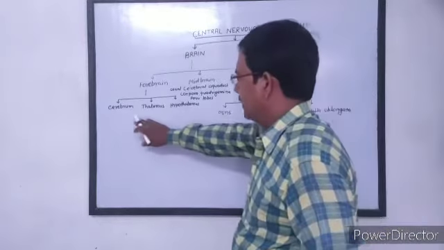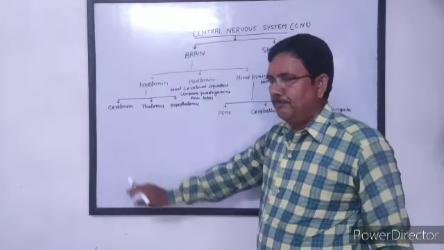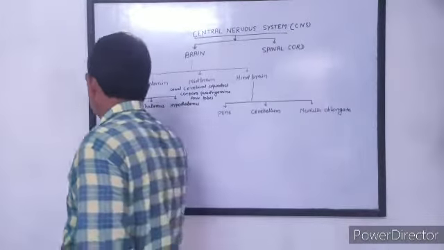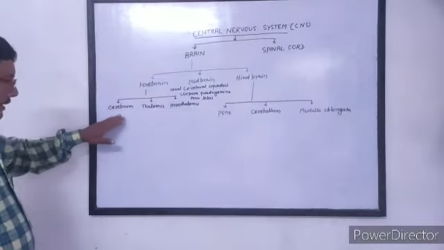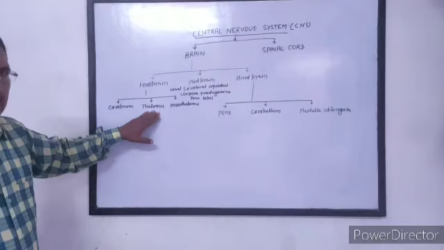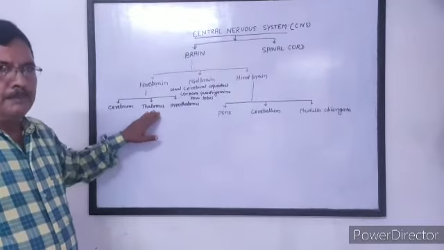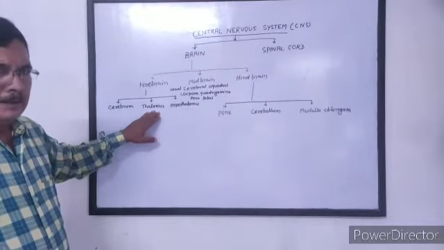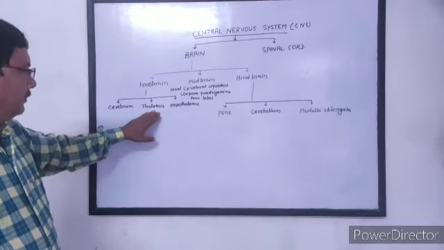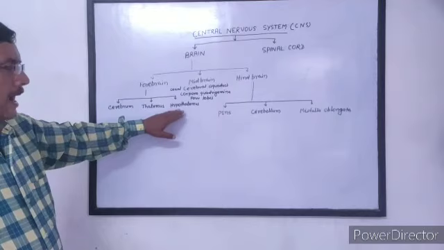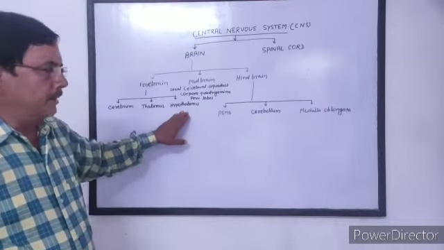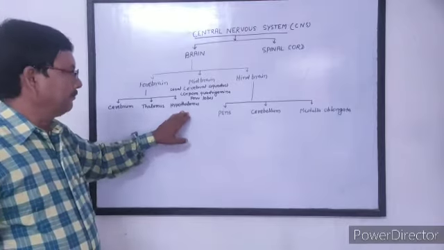Cerebrum is the main site of thought, intelligence, memory, etc. Thalamus is the main controlling center between brain and our body. It communicates between different organs of the body and brain. And hypothalamus is the main center of chemical control, that is the endocrine system.